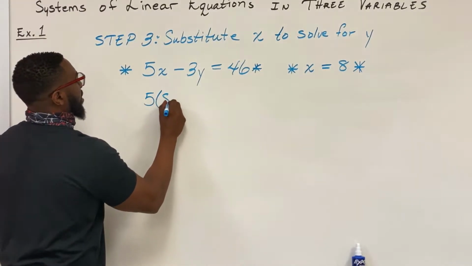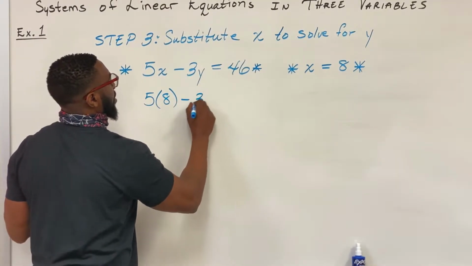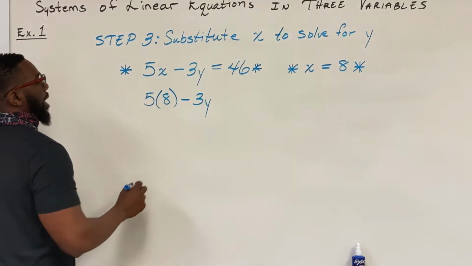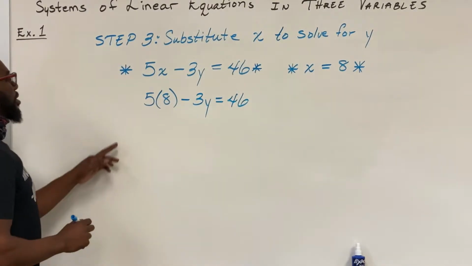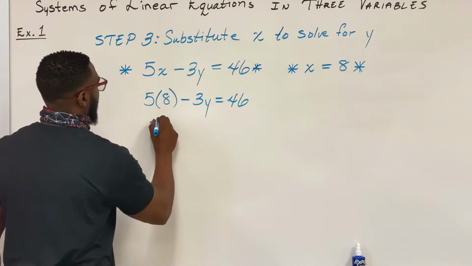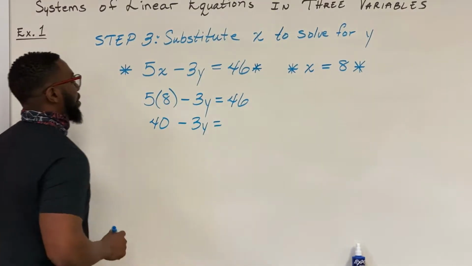5 times 8 minus 3y equals 46. 5 times 8 is 40. Minus 3y equals 46.